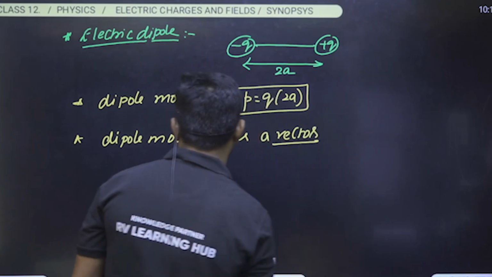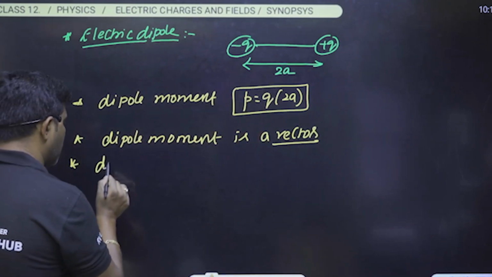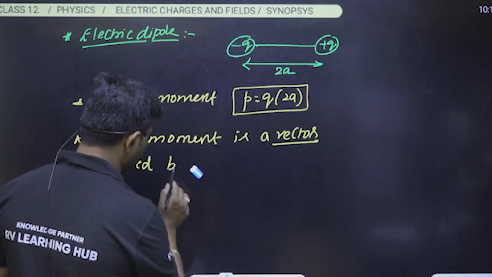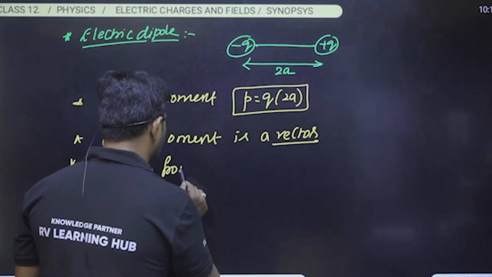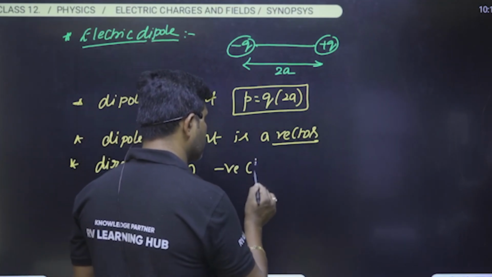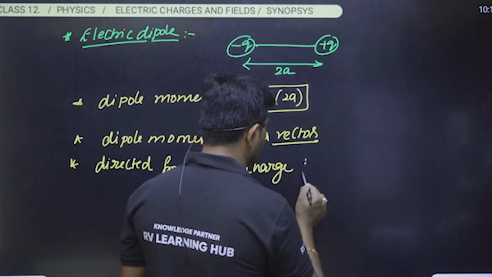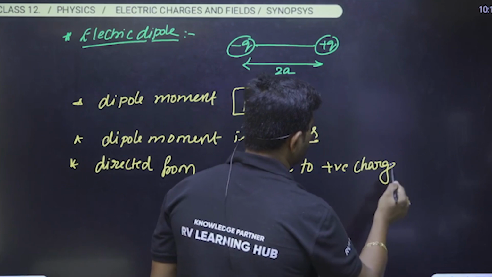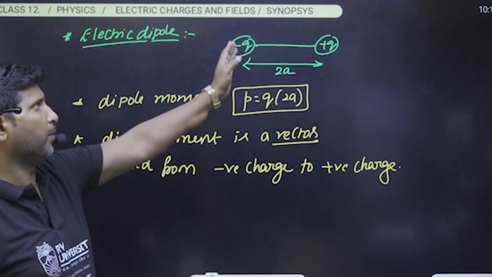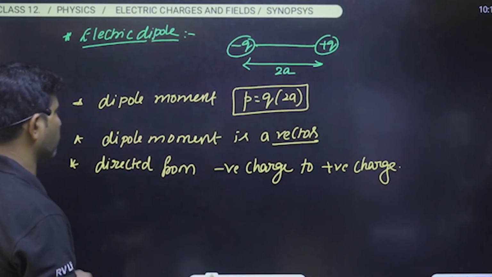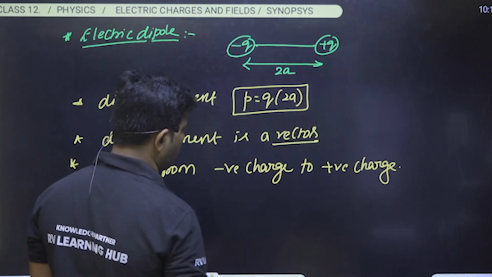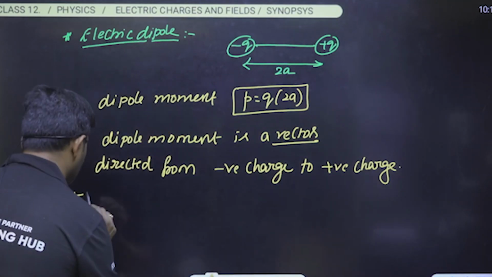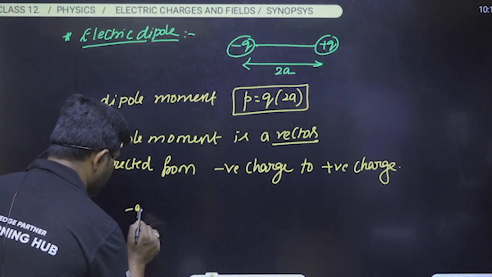It is not a scalar, it is a vector, and it is always directed from negative charge to positive charge. It is directed from negative charge to positive charge. So we can say it is a vector quantity.